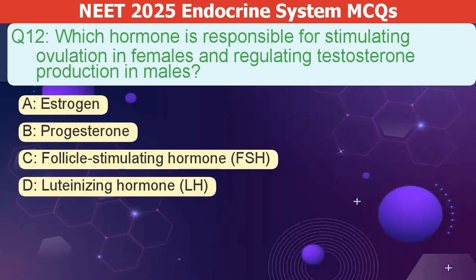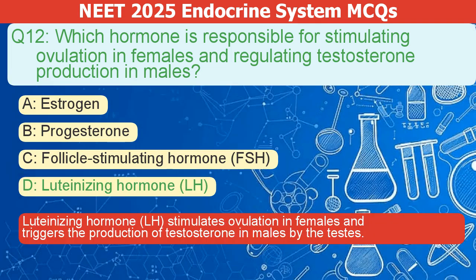Which hormone stimulates ovulation in females and regulates testosterone in males? A. Estrogen. B. Progesterone. C. Follicle stimulating hormone, or FSH. D. Luteinizing hormone, or LH. The correct answer is D. Luteinizing hormone, LH, stimulates ovulation in females. It also triggers testosterone production in males by the testes.